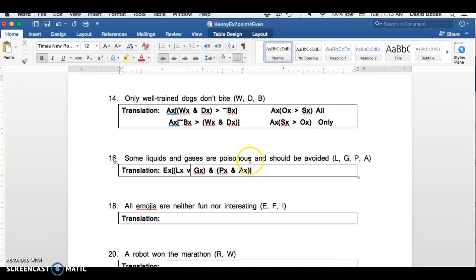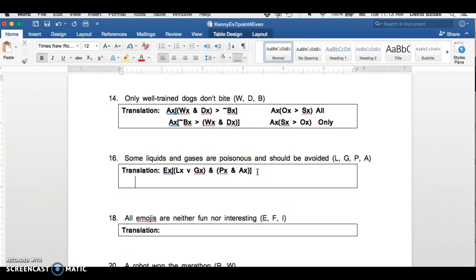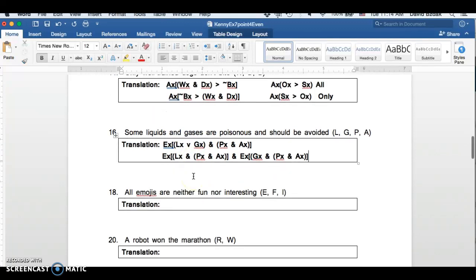Because it's basically saying some liquids are poisonous and should be avoided, and some gases are poisonous and should be avoided. So another way you could do that, this would be a lot longer, you could say for some x, x is a liquid, and x is poisonous, and x should be avoided. And some x, x is a gas, and x is poisonous, and x should be avoided. Right, because you're saying both of those things. But this is shorter, but it's just trickier because you have to remember this "and" gets translated as an "or."